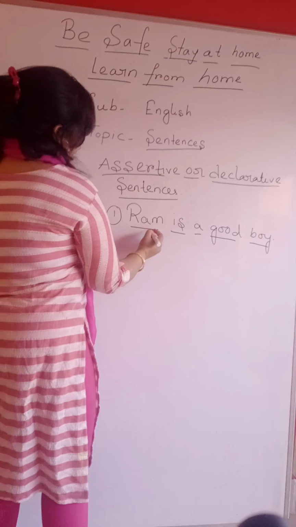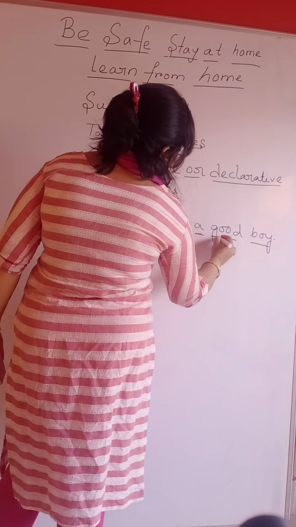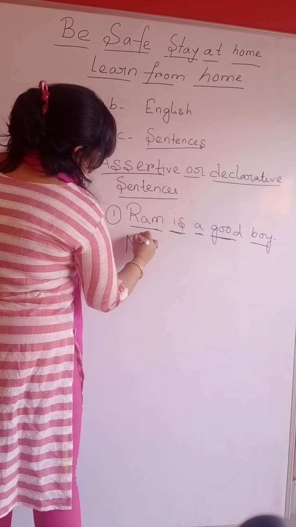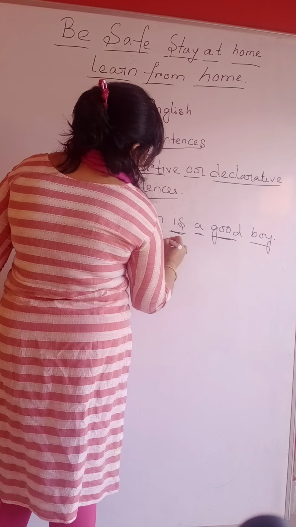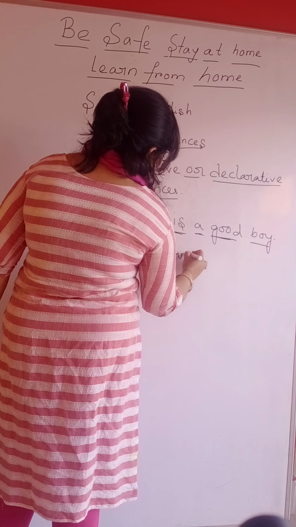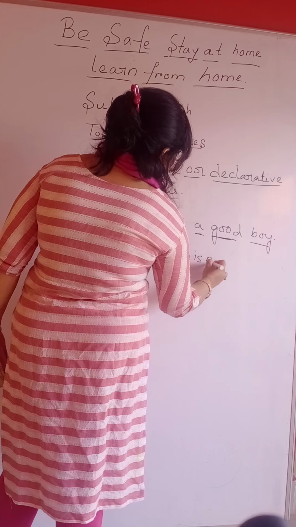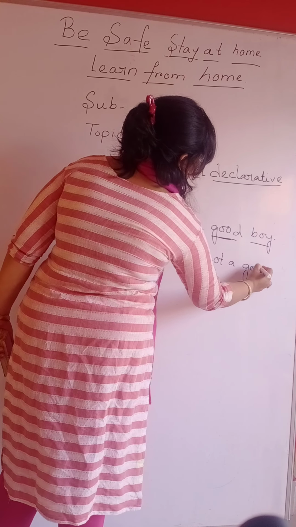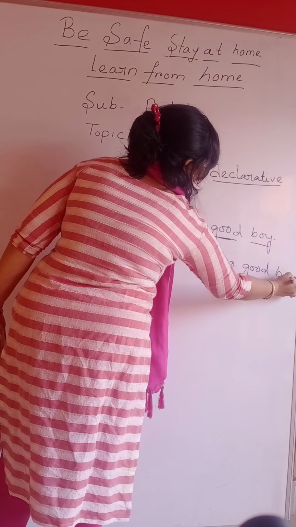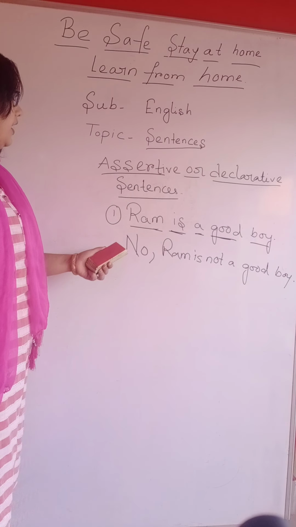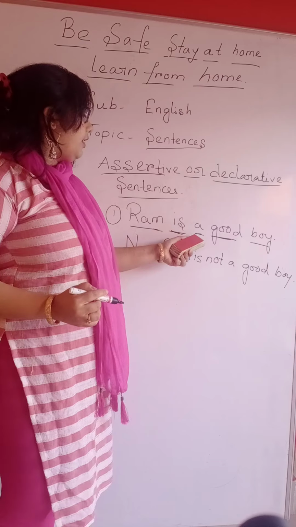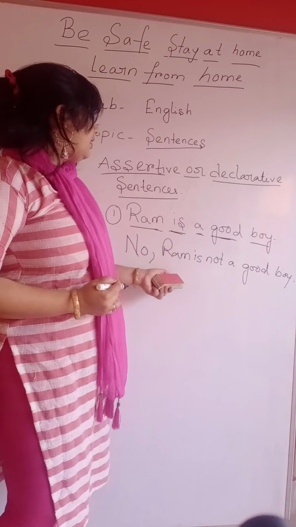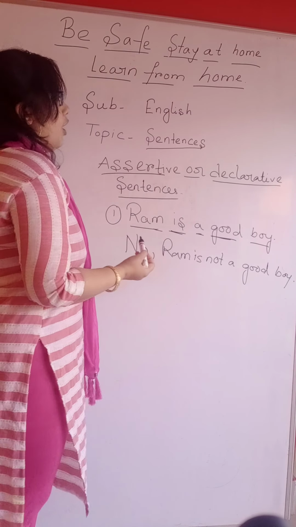So if we don't agree with this sentence, what will we do? We can say that no, Ram is not a good boy. If we don't agree with this statement, we can write this or say this.